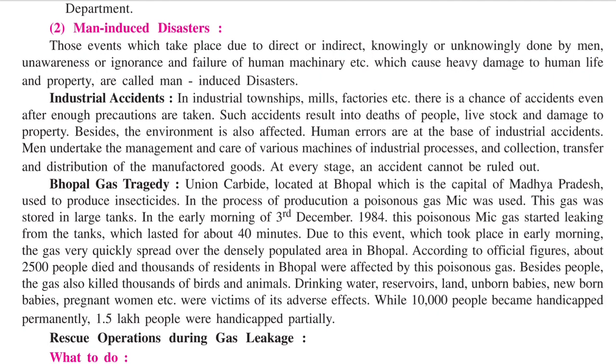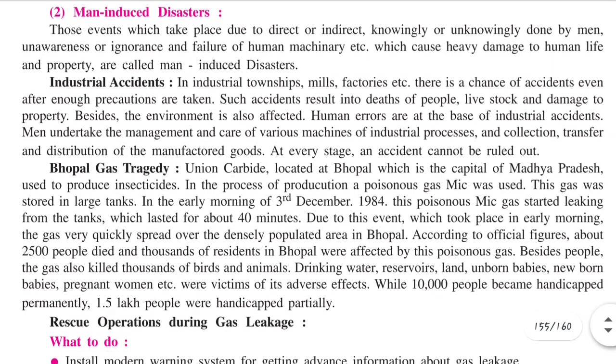So let us see the exact definition given in the book. Those events which take place due to direct or indirect, knowingly or unknowingly done by men, unawareness or ignorance and failure of human machinery etc., which cause heavy damage to human life and property are called man-induced disasters.